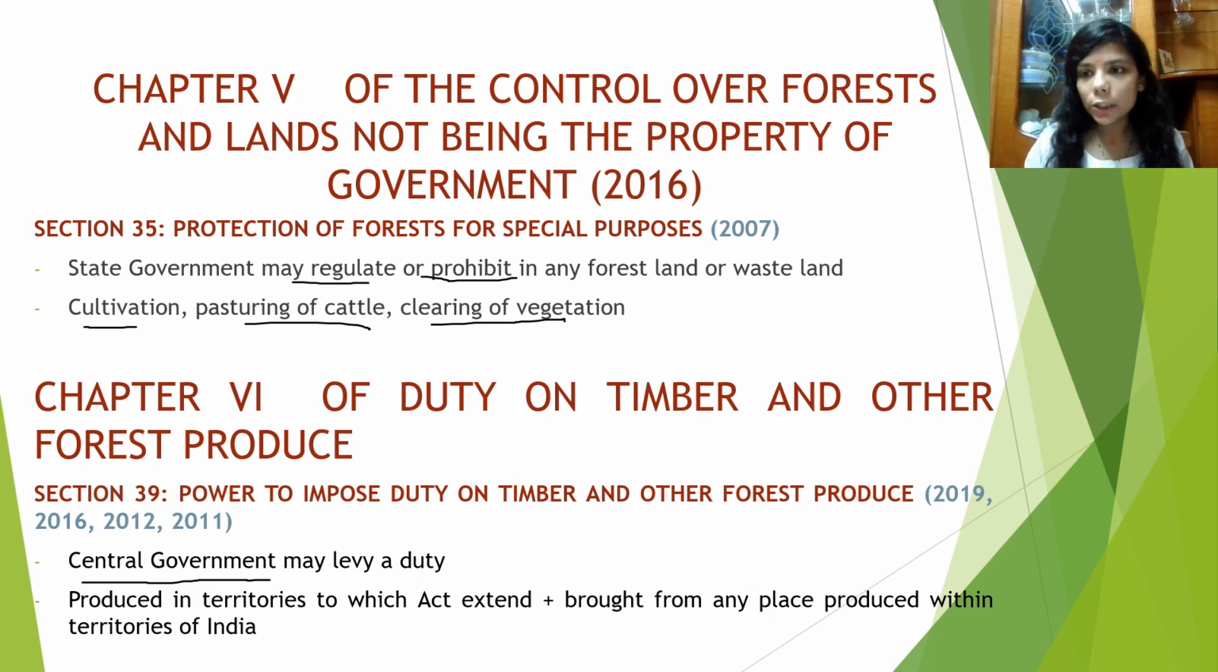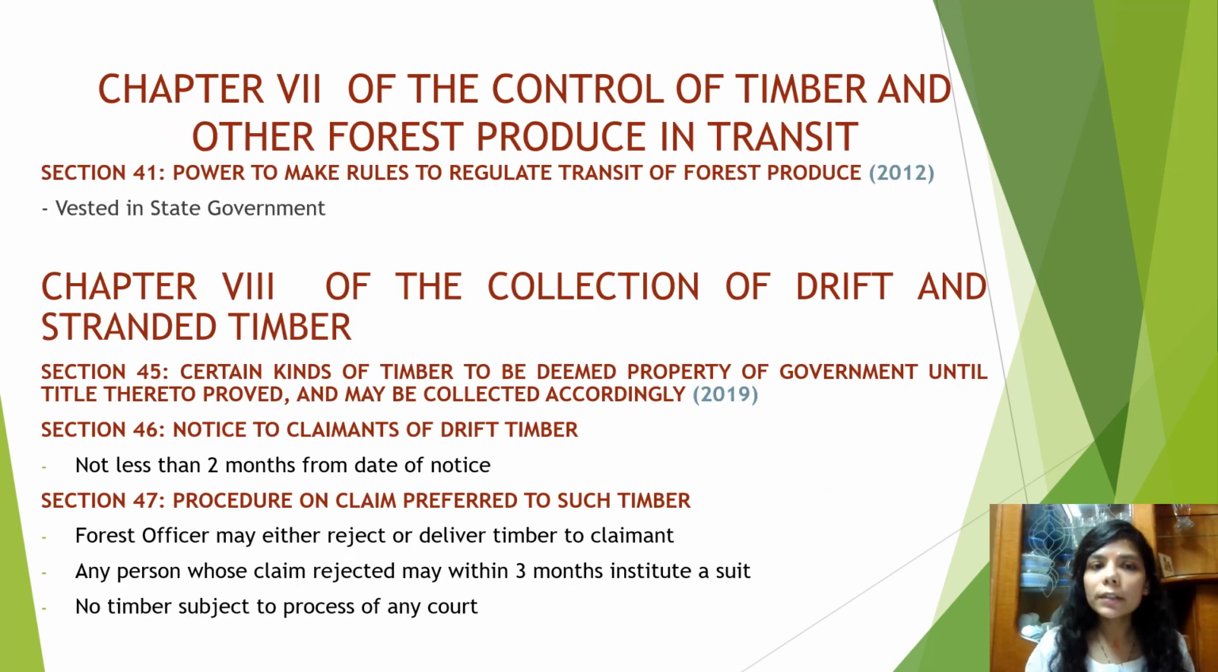Moving on to the next chapter, chapter 7, it comprises of sections 41 to 44. Section 41 here is important. Chapter 7, of control of timber and other forest produce in transit. So power to make rules regarding regulation of forest produce during transit is vested in the state government.